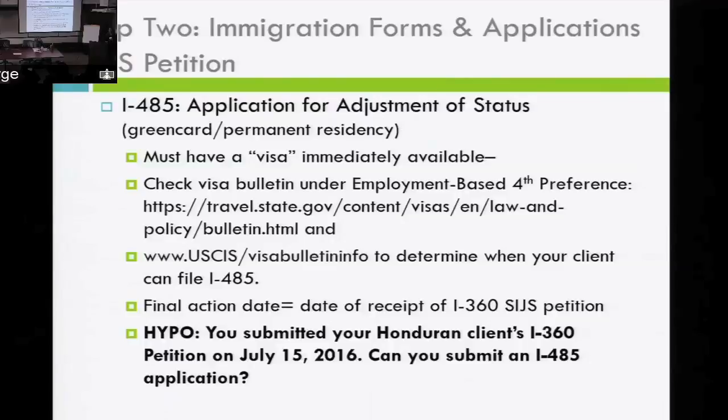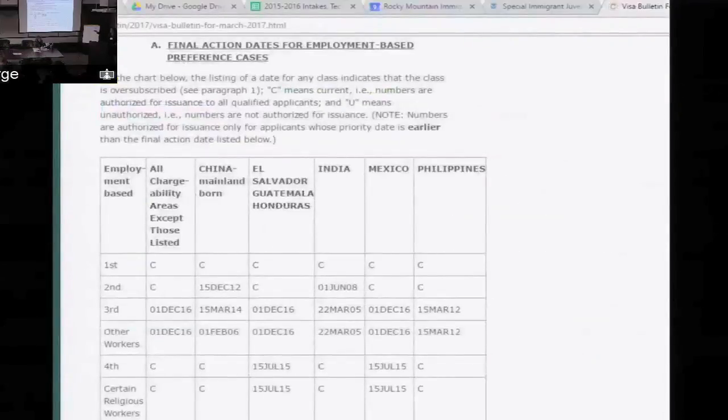Okay? So you filed your client's I-360. Your client is from Honduras. You filed it on July 15th of 2016. Let's pretend. Okay? Go back to a happier time, July 2016. Now that's been approved. Can you now submit your I-485 application? Well, let's go to that first website. Here is the Visa Bulletin, okay, for whatever month you're in.